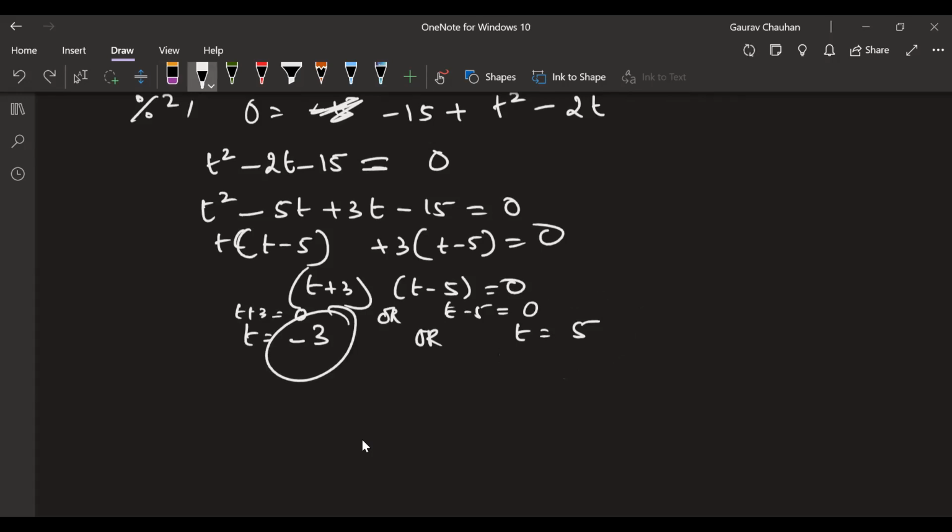Which one will it be, Shripriya? Minus 3 or 5? 5. Why are you saying 5? Time negative sense, we don't know about that. Yeah, we've not learned anything so far. So time, therefore, time taken by A, you can write time of A also like this. It's simple, it's direct also. Time of A is equal to 5 hours.